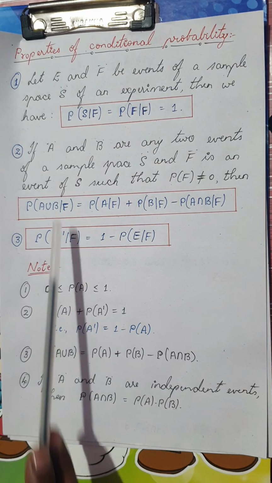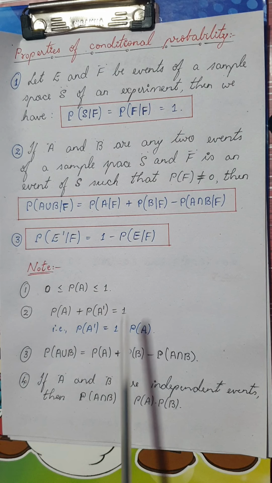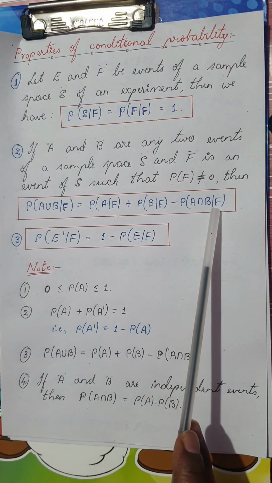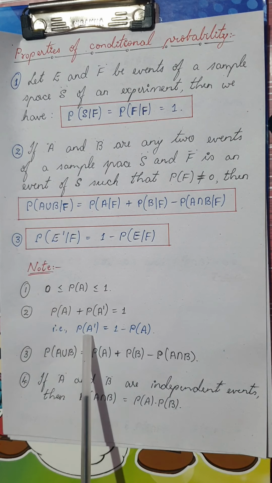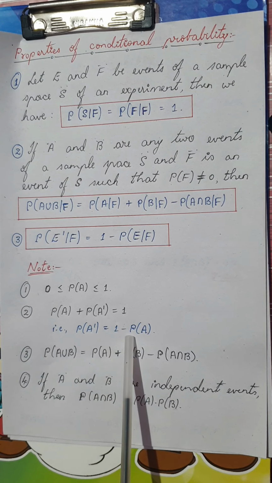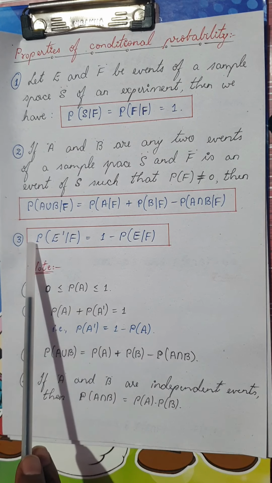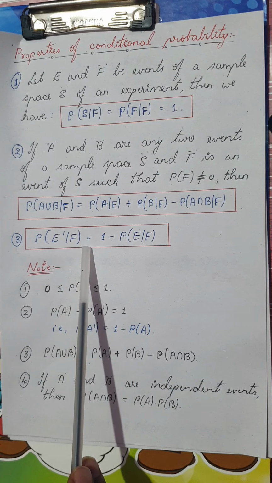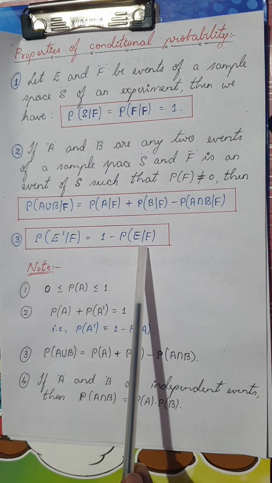Probability of A union B conditional F is probability of A conditional F plus probability of B conditional F minus probability of A intersection B conditional F. Now the next property, the third one, which follows directly from here: probability of an event not happening is 1 minus probability of the event happening. Similarly, probability of an event not happening conditional F is the same as 1 minus probability of the event happening conditional F.